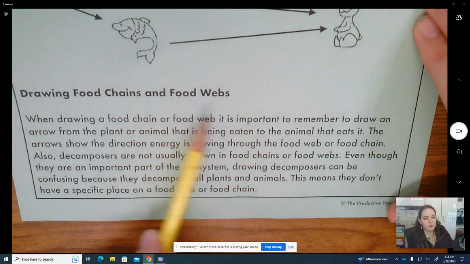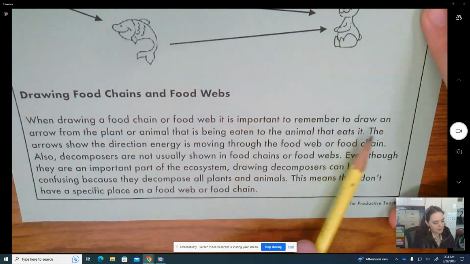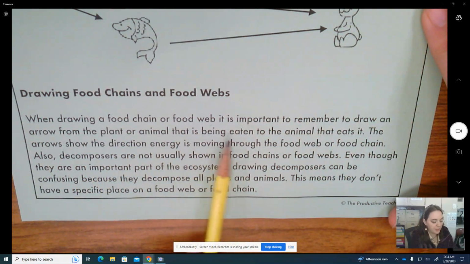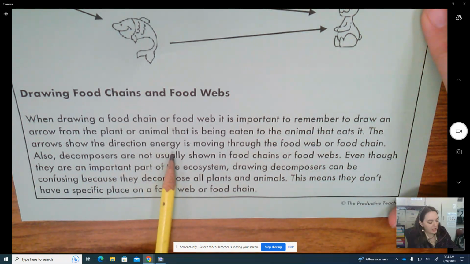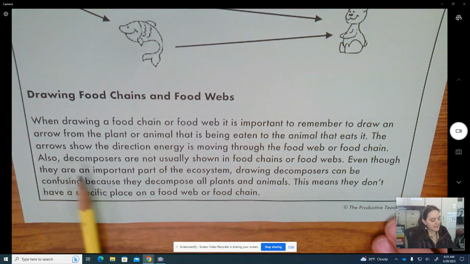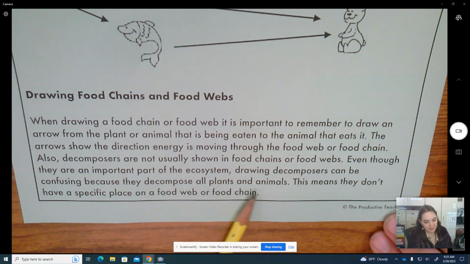Drawing food chains and food webs. When drawing a food chain or food web, it is important to remember to draw an arrow from the plant or animal that is being eaten to the animal that eats it. The arrows show the direction energy is moving through the food web or food chain. Also, decomposers are not usually shown in food chains or food webs. Even though they are an important part of the ecosystem, drawing decomposers can be confusing because they decompose all plants and animals. This means they don't have a specific place on a food web or food chain.